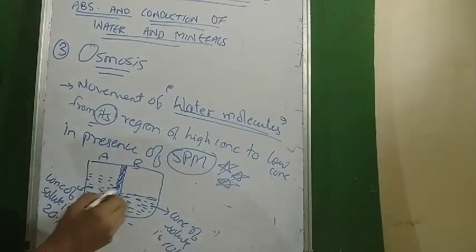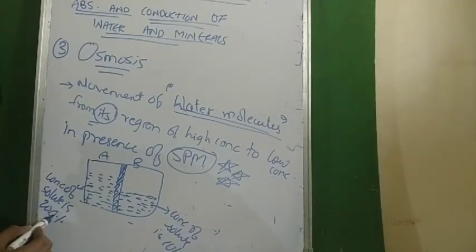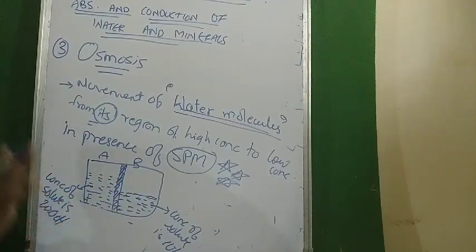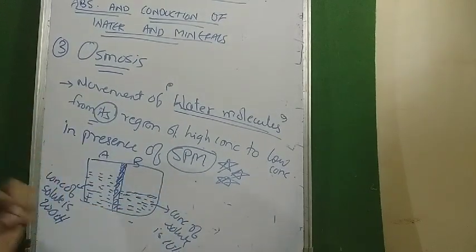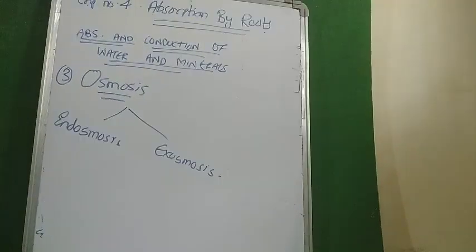So no movement of solute, whether it be 20%, 200%, or 2000%, no matter, they would remain over here only. Only water molecules would move from a region of higher concentration to lower concentration. No solute movement takes place in osmosis.